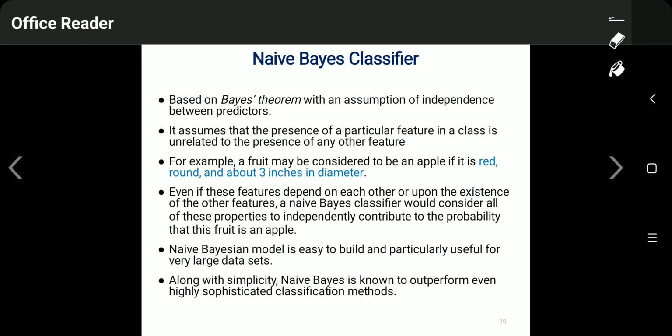What we do here is find out the probability of occurrence of an event, and if that probability is very high, then we can classify our prediction in the form of yes or no.